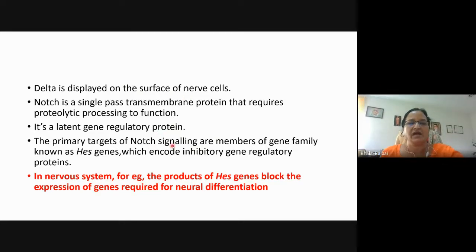The primary targets of notch signaling are members of a gene family known as HES, which encode inhibitory gene regulatory proteins. In the nervous system, for example, the product of the HES gene blocks the expression of genes required for neural differentiation. So the notch will activate the HES gene, and the HES gene will block the expression of the genes required for neural differentiation.